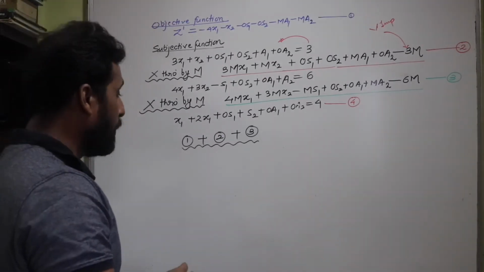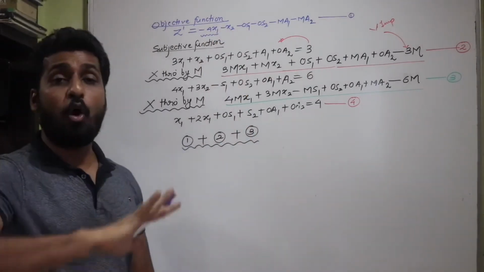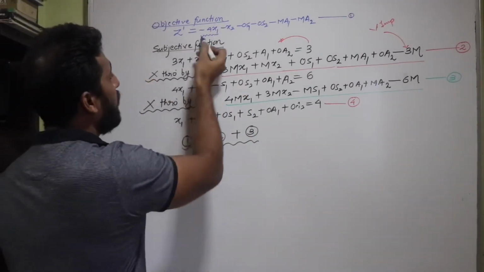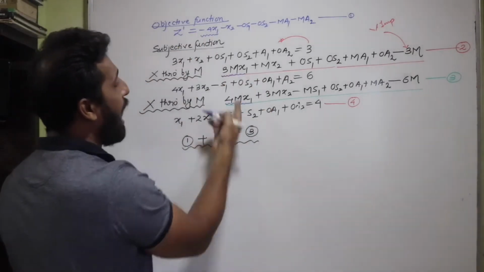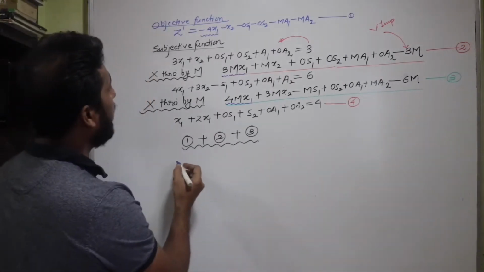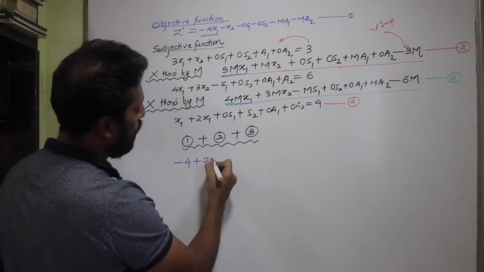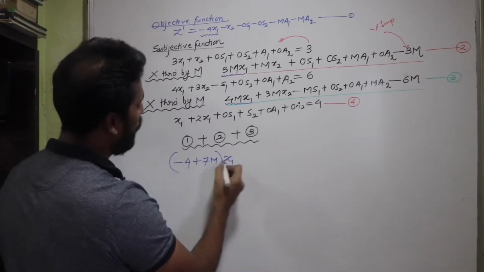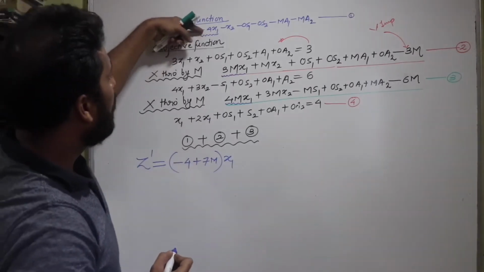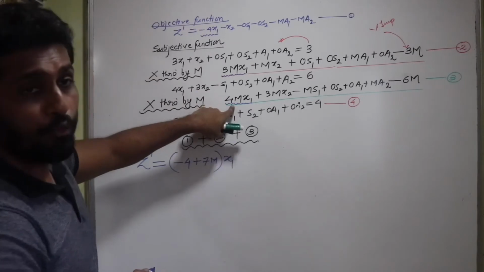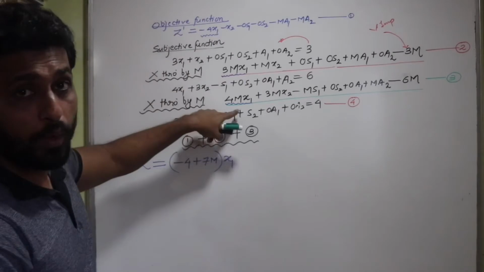See, what do we have here? In our equations, the very first term is minus 4x1. So you collect all terms of x1 together. There is minus 4x1, then you have 3Mx1 and 4Mx1. So when you add all these 3, you will be getting minus 4 plus 3M plus 4M, so plus 7M x1. So Z dash is equal to minus 4 plus 3M plus 4M, that became minus 4 plus 7M x1. So that's your first variable added.